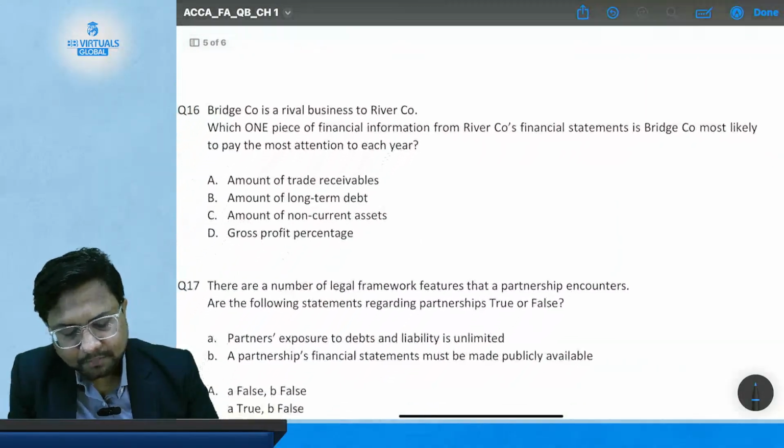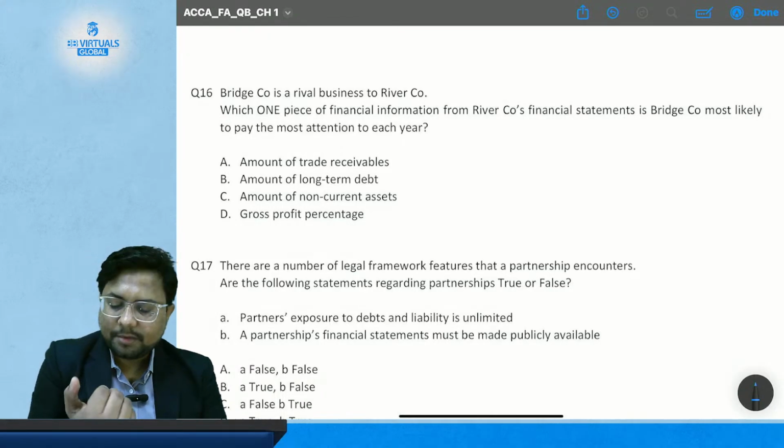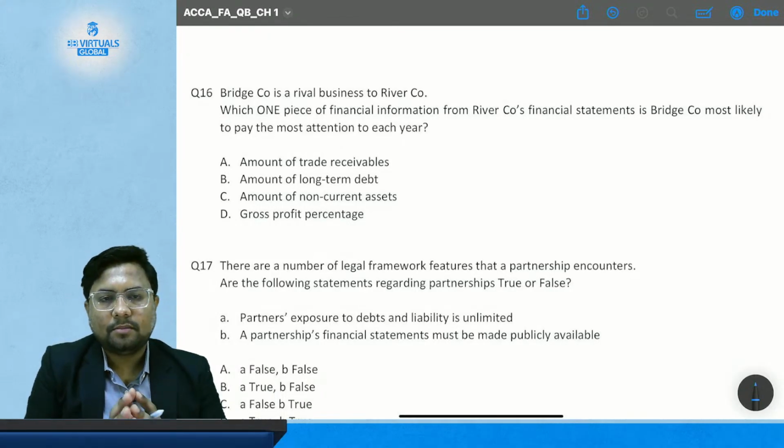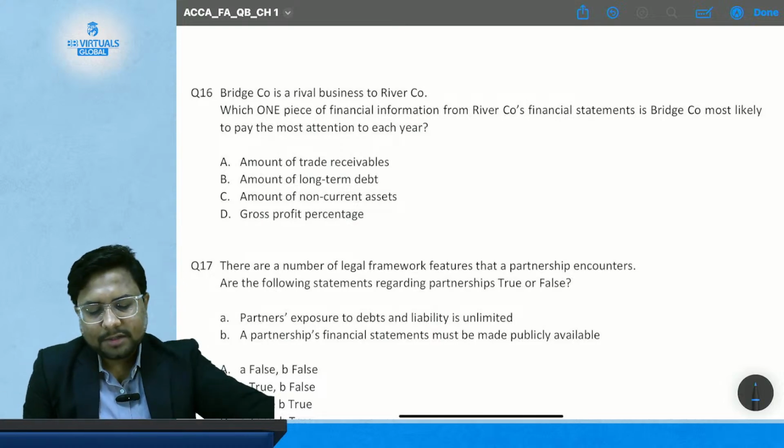Question 16. Now we only have 4 questions left, 16, 17, 18, 19. Then we will be done with all the questions related to this chapter, and then we only have a few topics which are about reading. So we will end this chapter quickly.